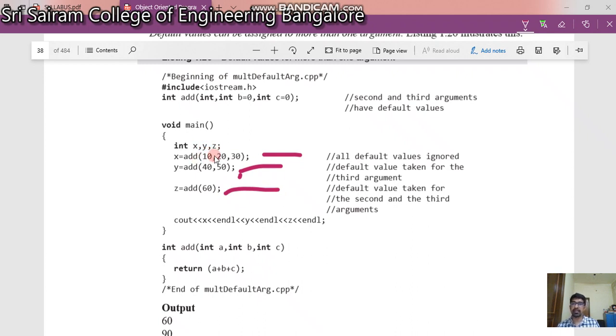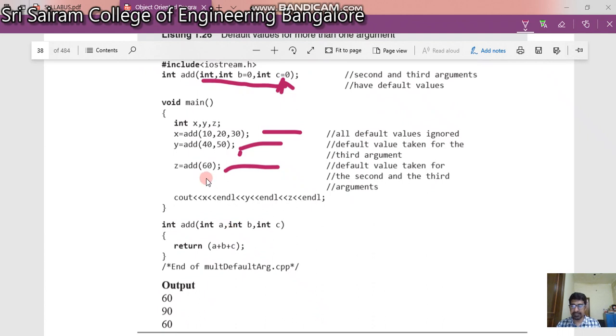Initially, add has three parameters. Your system will be happy because you have a function declaration or prototype which has three parameters. So it will come to this. A is 10, B is going to be 20, and C is going to be 30, which finds the sum of 10, 20, 30, which is 60. Next time, y is equal to add 40, 50. It says if the programmer supplies only two parameters, the third value we can take as 0. So what will be the output? A is going to be 40, B is going to be 50, and C is going to be 0, which is the sum 40 plus 50, which is 90.